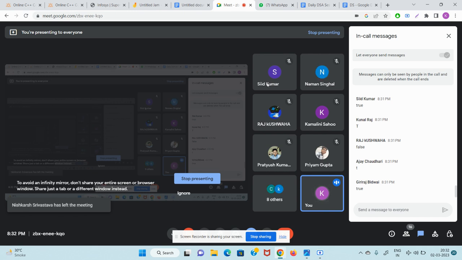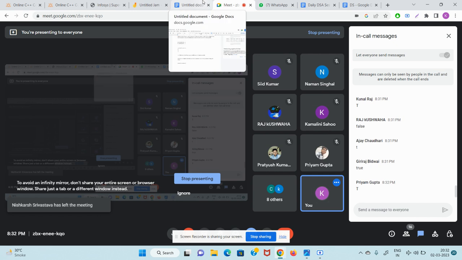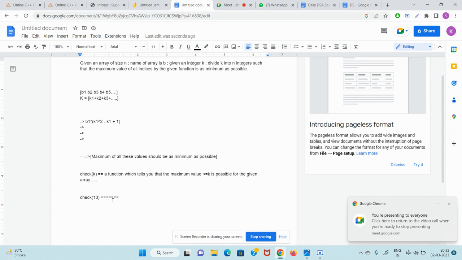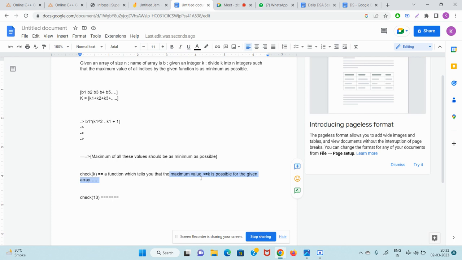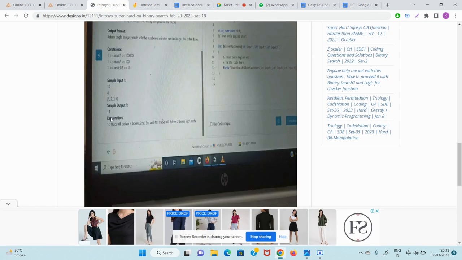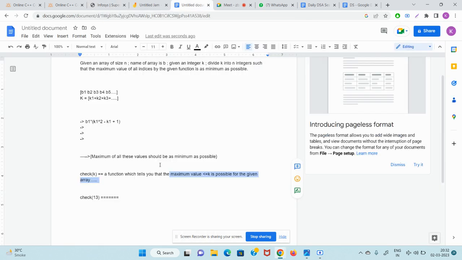Guys, check of 13 is true for this question. Pratyush, do you agree check of 13 is true? I will tell you why. Check of 13 means that the answer maximum value can be less than equal to 13. Less than equal to मतलब अगर 13 के इक्वल हुआ तो भी चलेगा. समझे? और 13 तो आंसर आ ही रहा है क्वेश्चन में, देखा ना यहाँ पर लिखा हुआ है. ठीक है? So check of 13 is true.